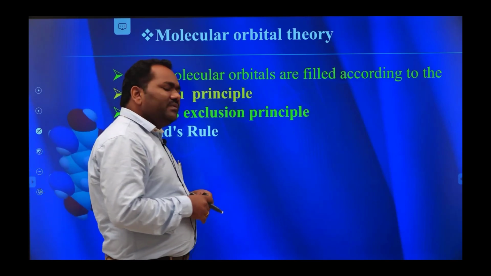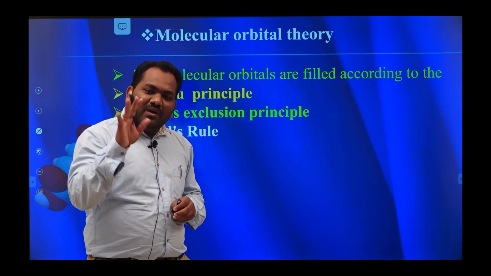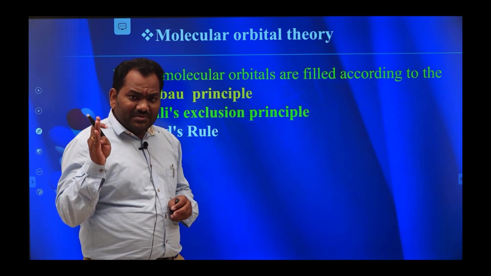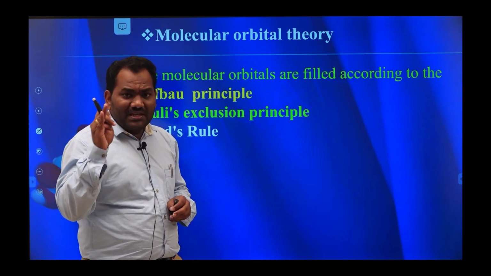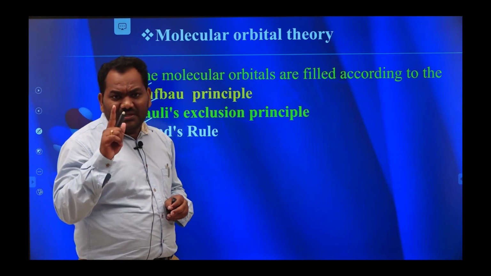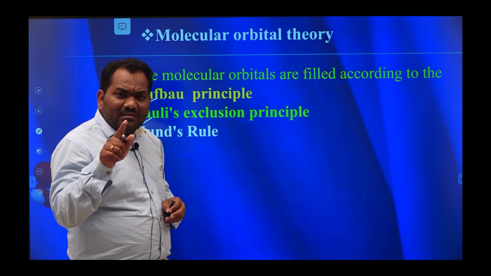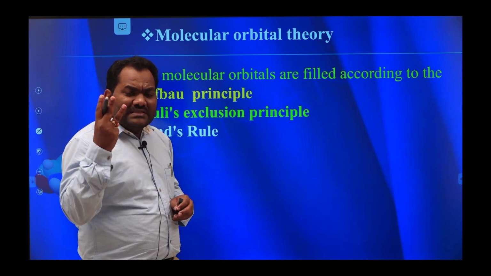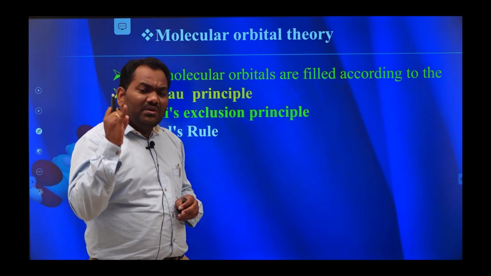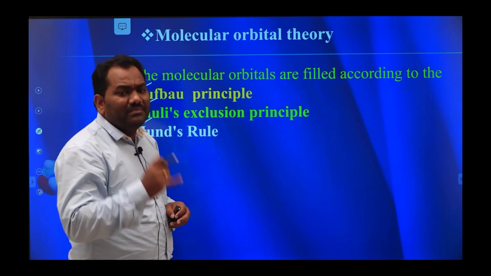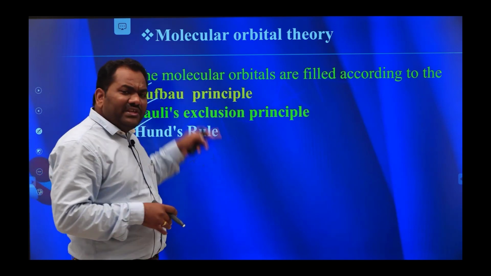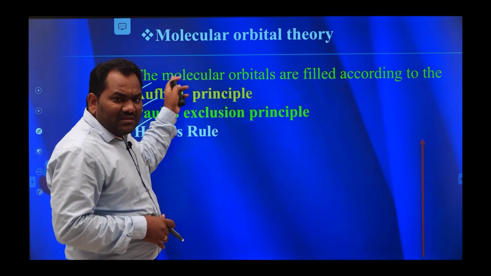We have four quantum numbers: principal quantum number, azimuthal quantum number, magnetic quantum number and spin quantum number. If the electrons present in the same atomic orbital have three same quantum numbers, they must differ in the fourth quantum number, that is the spin quantum number. Okay, clear? By following these three rules, molecular orbitals are filled.